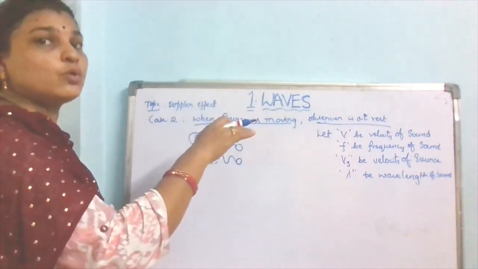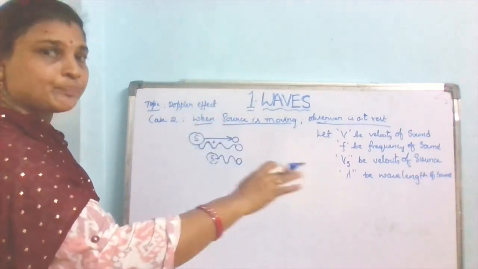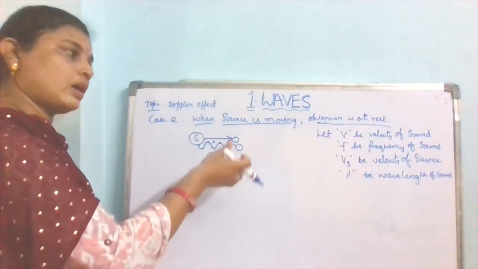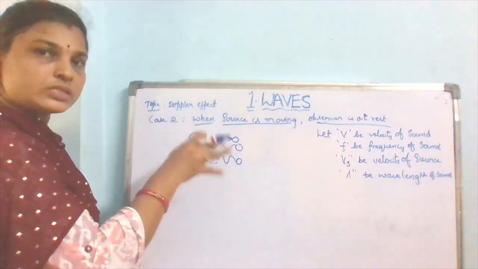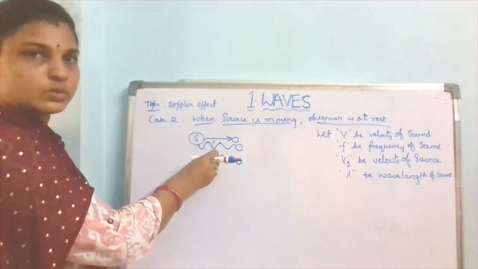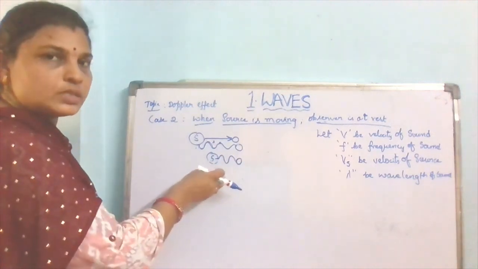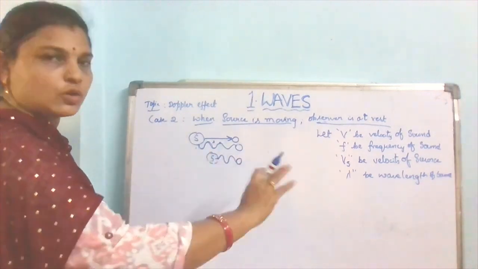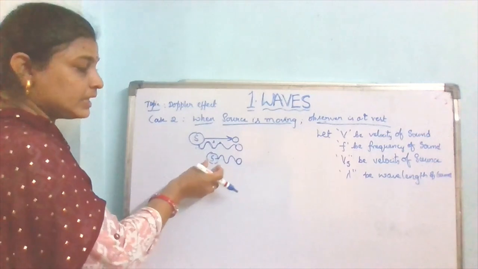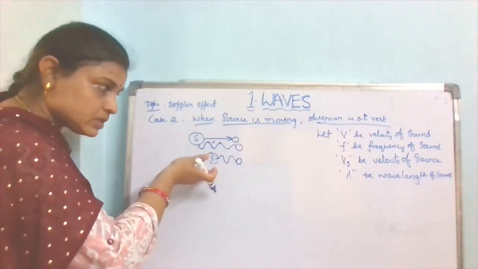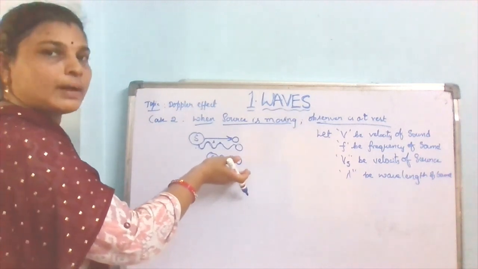Not the source is moving. Why? Because the sound, even if the observer is stationary or moving, should come from the source, not from the observer. So if the observer moves, there is a change in the velocity but not in the wavelength. But here the source is moving, which is giving the sound. So what happens? Automatically there will be a compression in the wavelength.